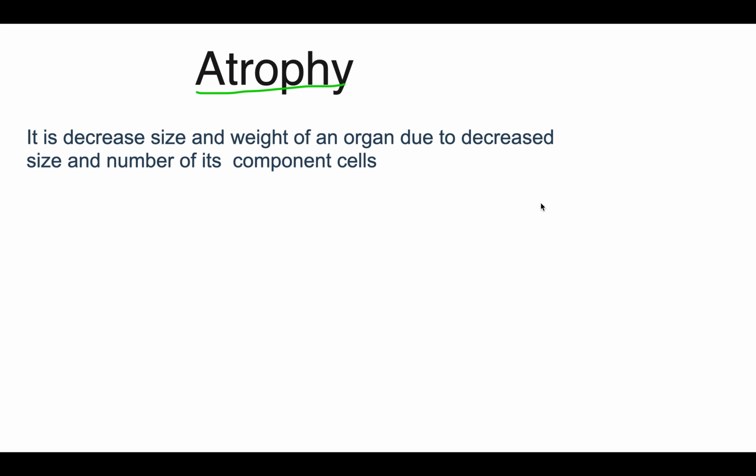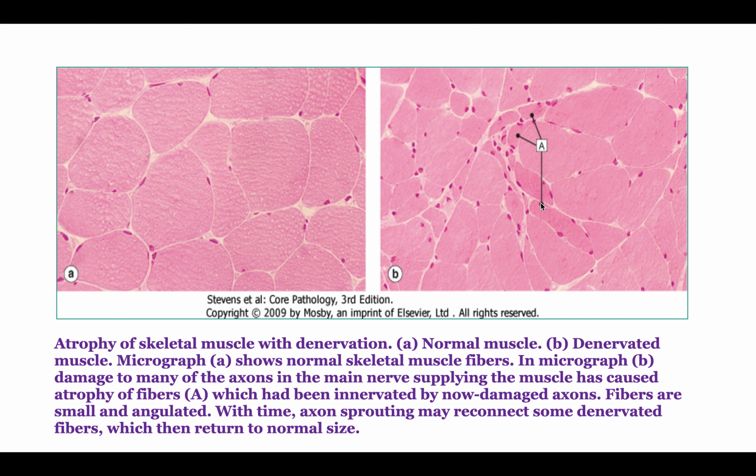What is atrophy? Atrophy is a decrease in the size or the number of cells, and in the weight of the organ, due to the decrease in size and number. If you get a question that there was an injury to the person and there is denervation, what happens after denervation? The normal skeletal muscle looks so full and beautiful. Here you can see they are atrophied, they are small. The muscle bundles have shrunken in size. This is atrophy.